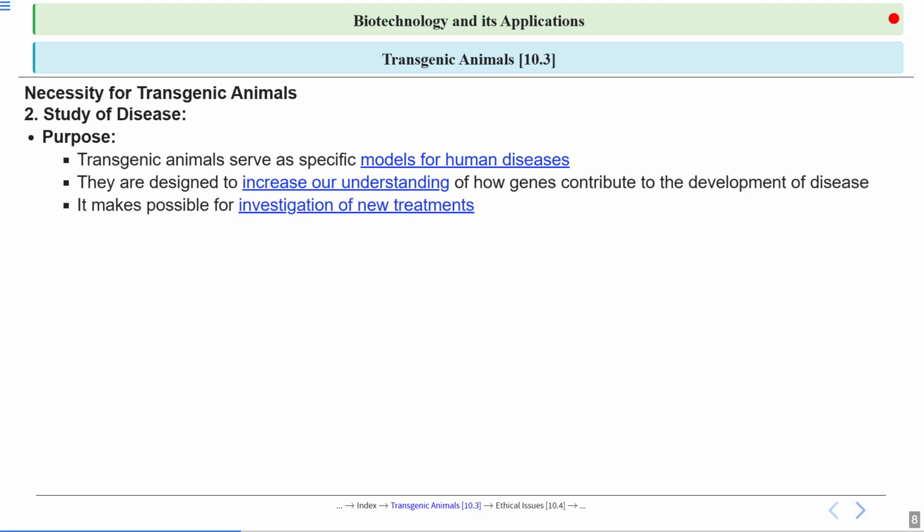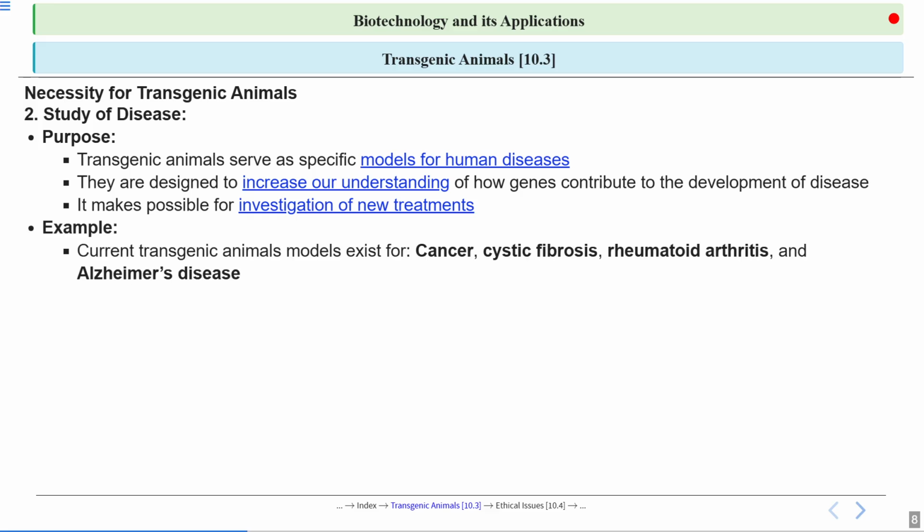It makes possible the investigation of new treatments. So why do we need this model of human disease? So that we can find some therapeutic intervention, some treatment against that disease. Examples of current transgenic animal models exist for cancer, cystic fibrosis, rheumatoid arthritis, and Alzheimer disease. So now we can make transgenic animal models for these diseases.